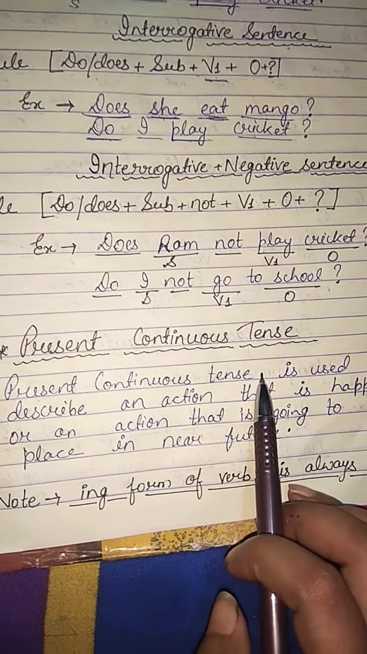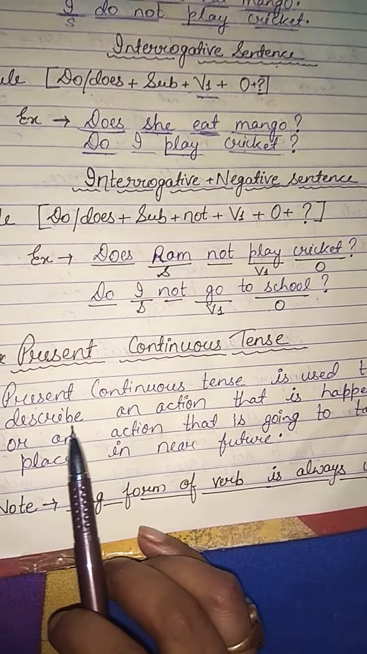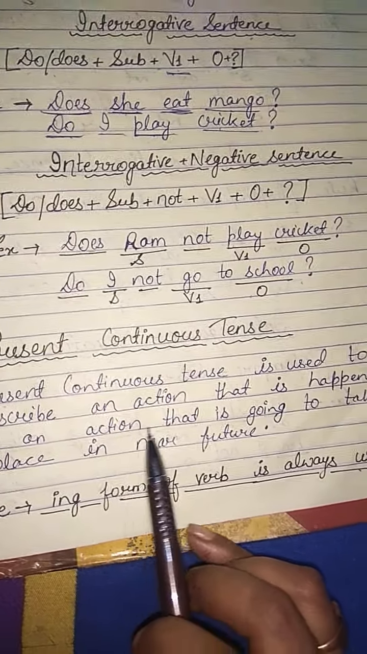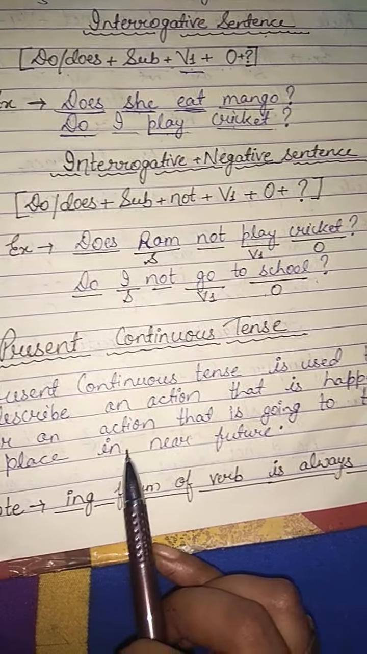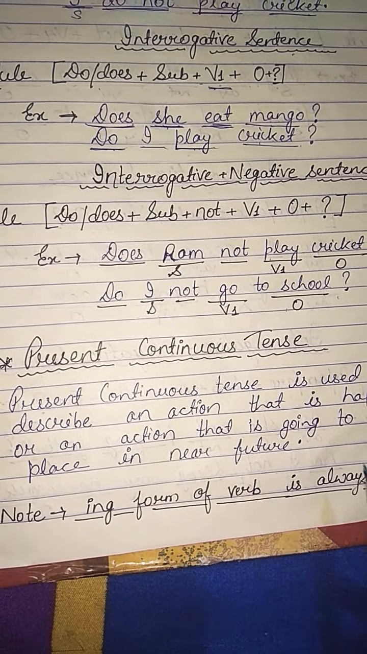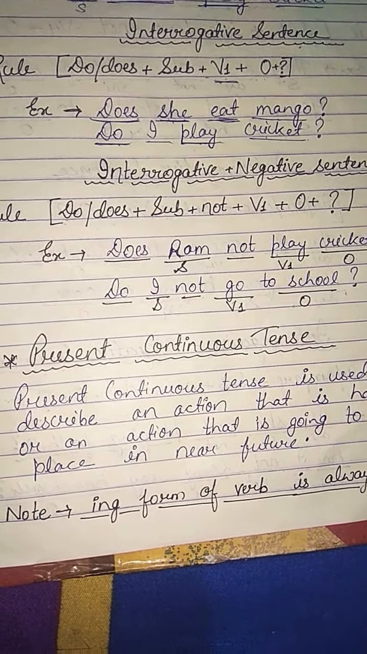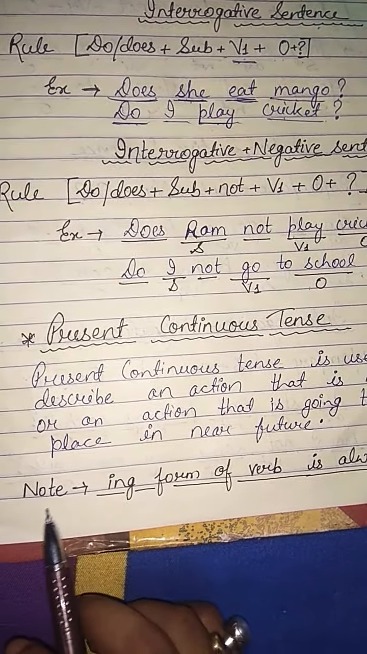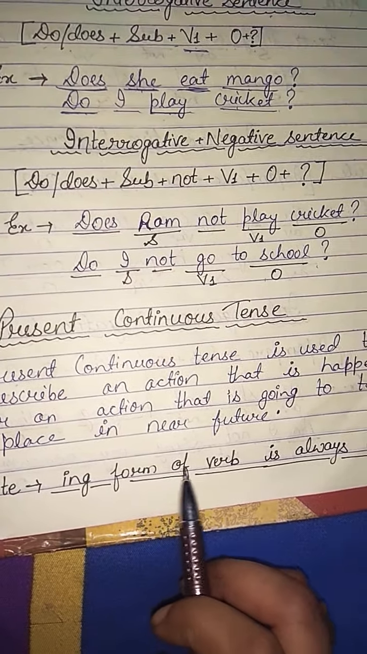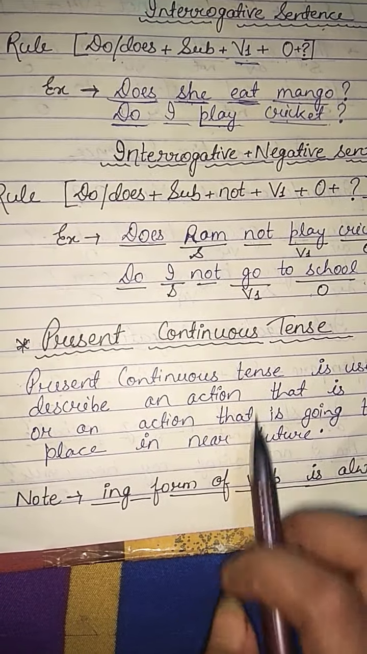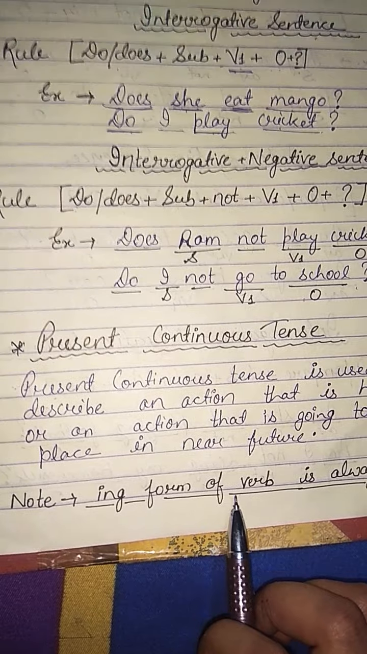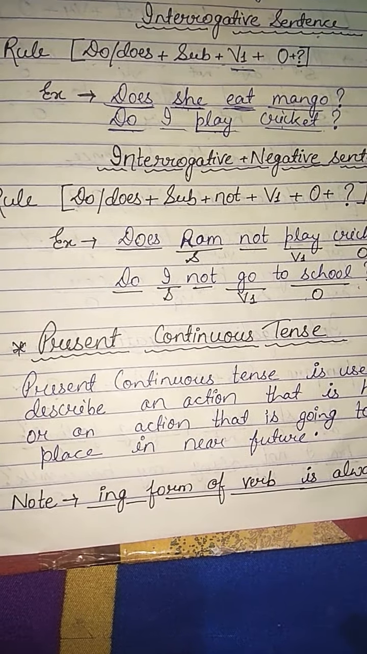Present continuous tense is used to describe an action that is happening or an action that is going to take place in near future. Present continuous is something that is still continuing. And the most important thing is we always use ing form of verb in present continuous tense. Ing form of verb, or we can also call it V4, we always use in this type of sentence.